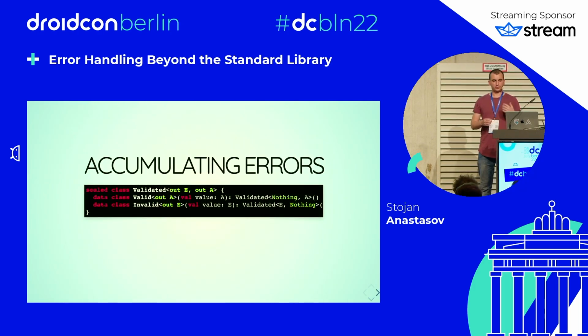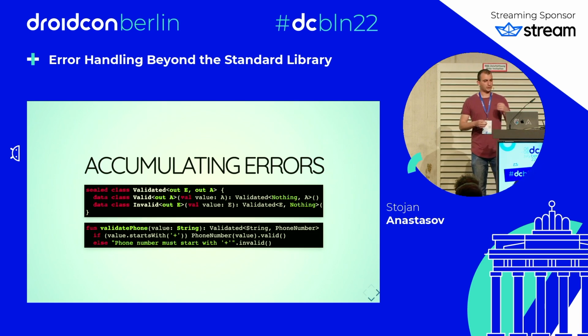For error accumulation, Arrow offers the validated type, which is a sealed class with 2 subtypes. It has a valid subtype or invalid subtype. And we can modify the signature of our validate phone function to take a string and return a validated. In case of failure, we have a string, and in case of success, we have a phone number.